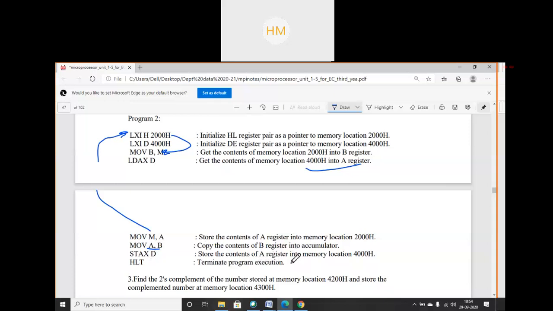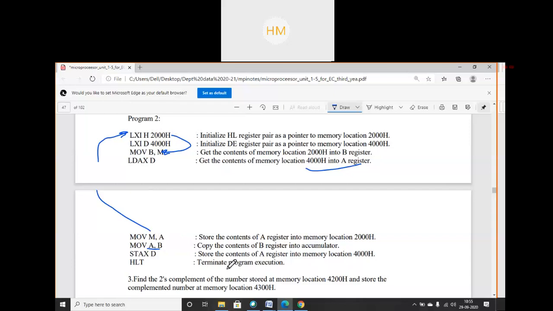STAX D: store the contents of the A register into memory location 4000 hex, which is initialized by register D. It is not initializing the memory location pointed by pointer H. It is pointed by D, so we can't use it as a memory pointer. That is why I wrote STAX D. And with M, which location am I identifying? The one that is in H. H has 2000 hex. So this completes your second program.